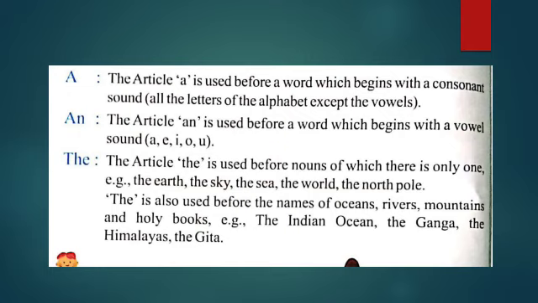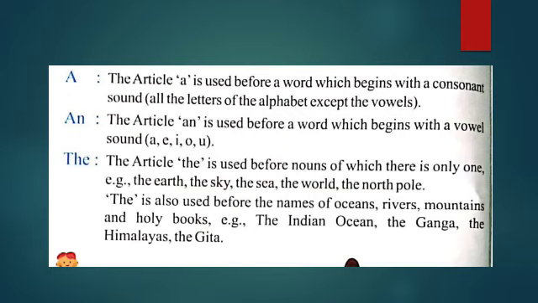Now look at an. The article an is used before a word which begins with a vowel sound: A, E, I, O, U. Whenever you see a word which starts with a vowel sound, you have to write an there.